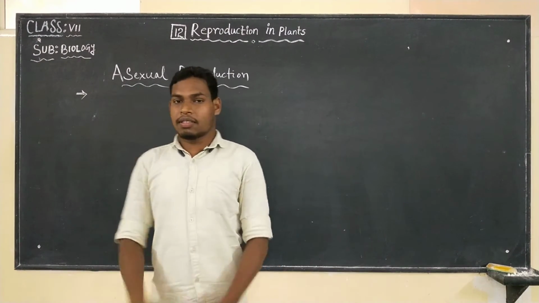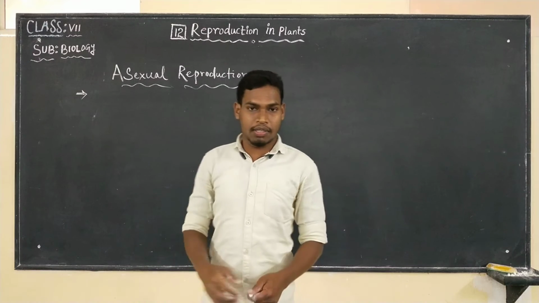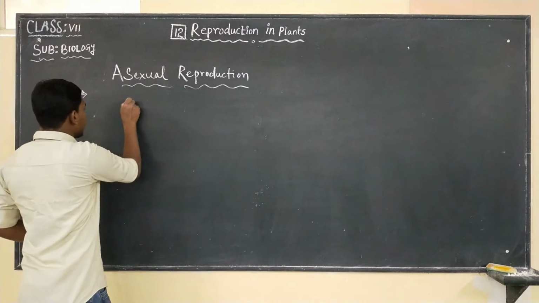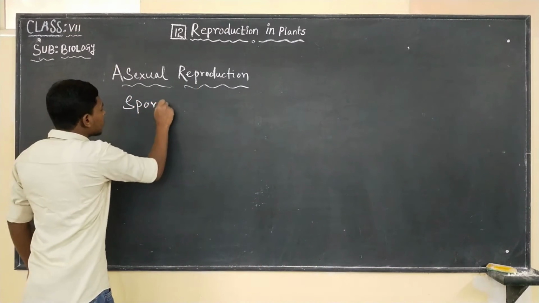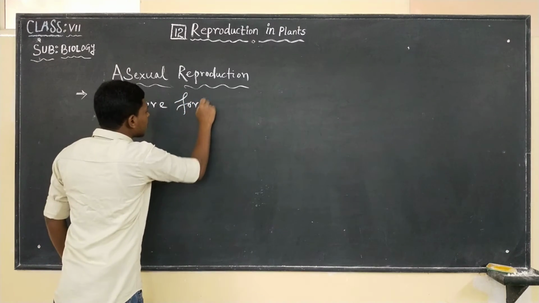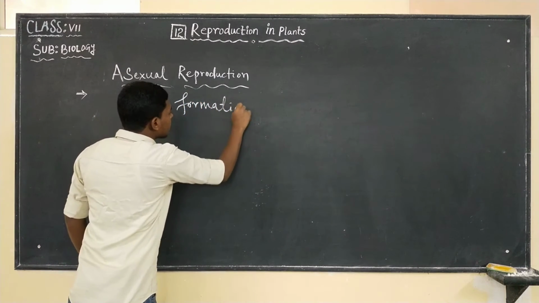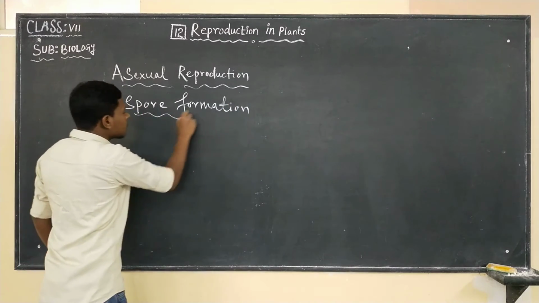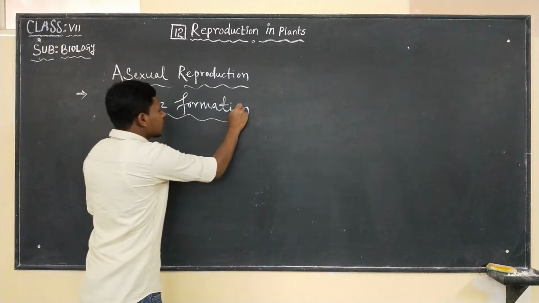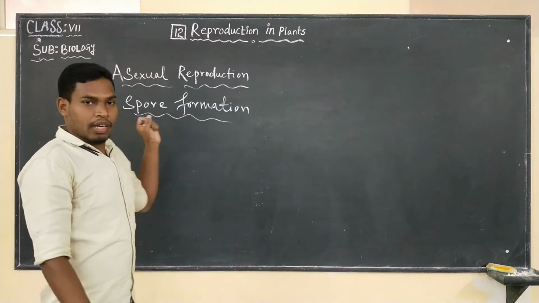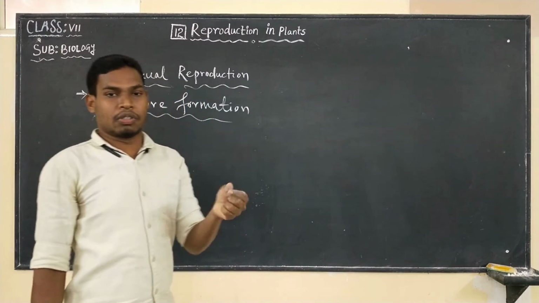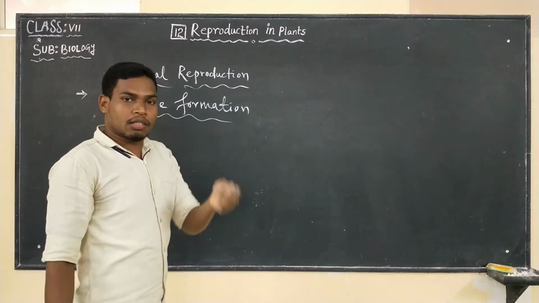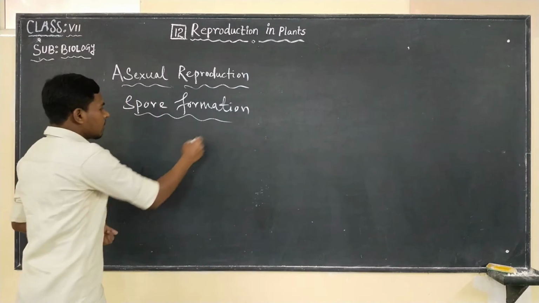And the next asexual reproduction that we are going to discuss is spore formation. It is a type of asexual reproduction through spores. Now what are spores? We are going to see in a while.